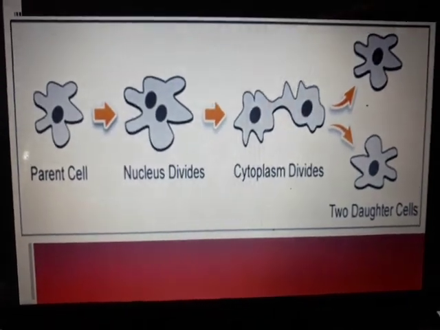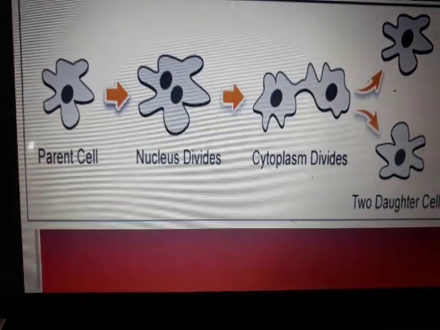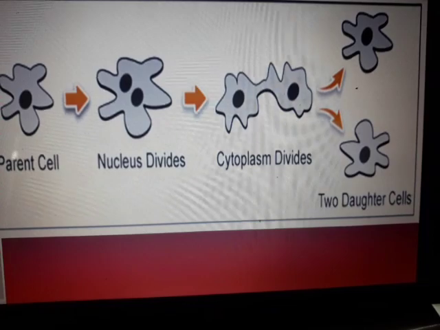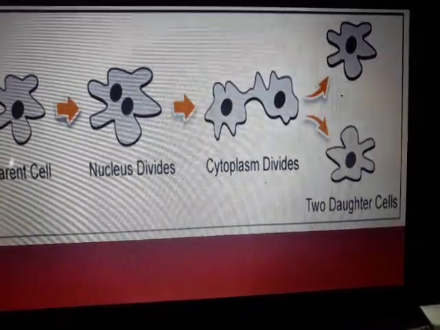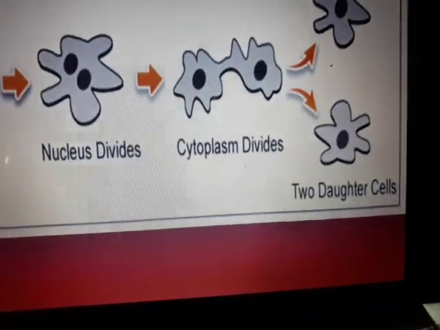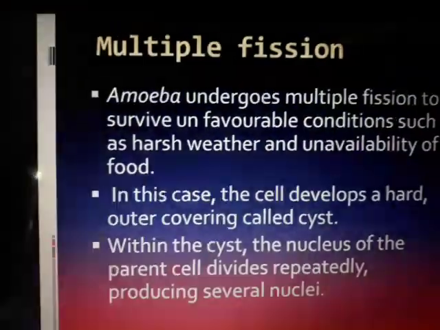So this is how the process is shown. A parent cell, okay. Then the nucleus getting divided first, then the cytoplasm getting apart from each other, and then 2 daughter cells, okay.